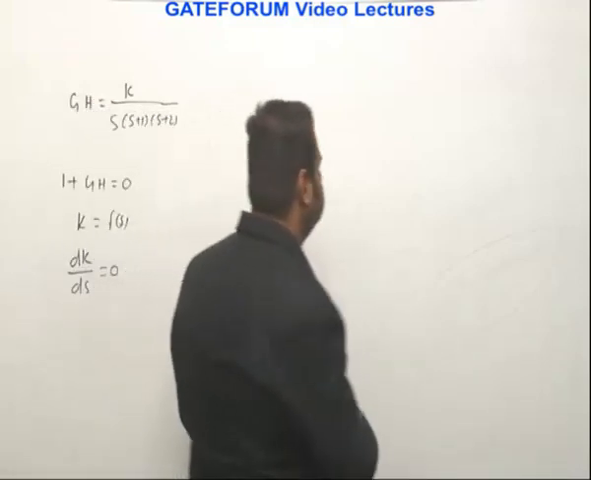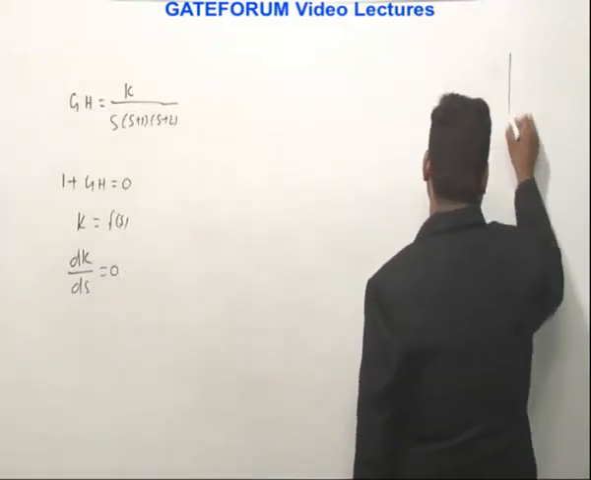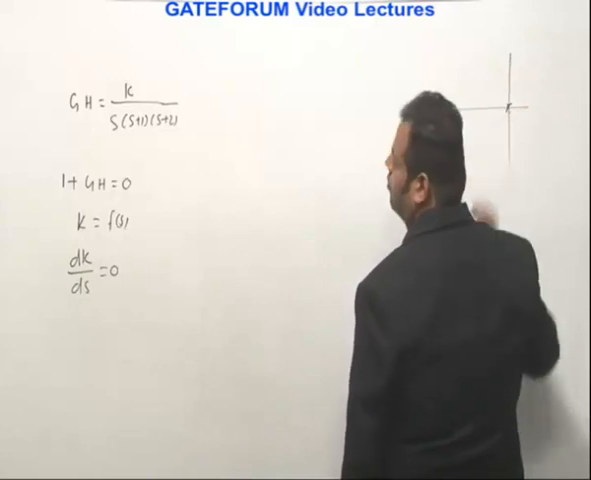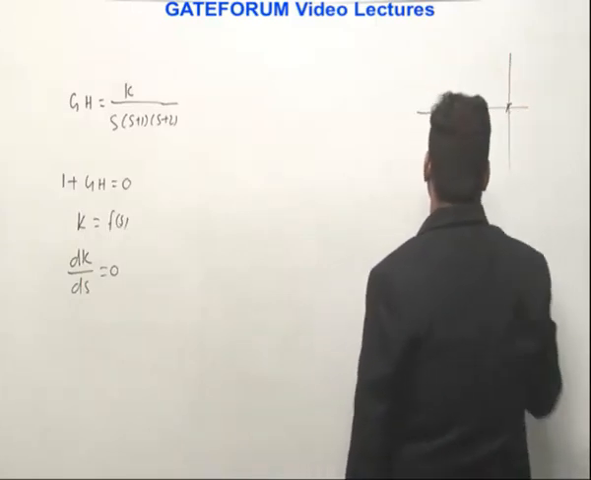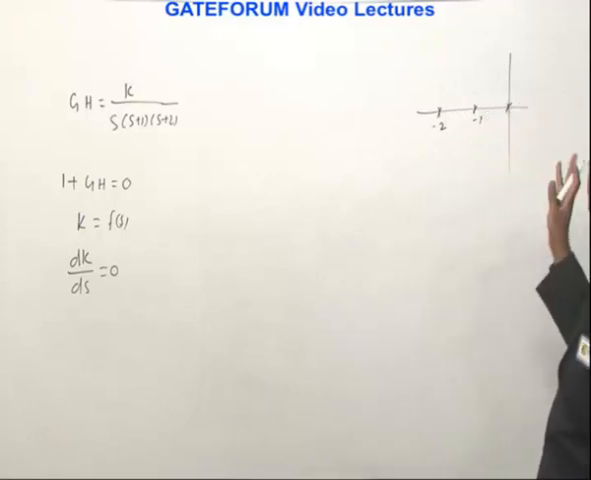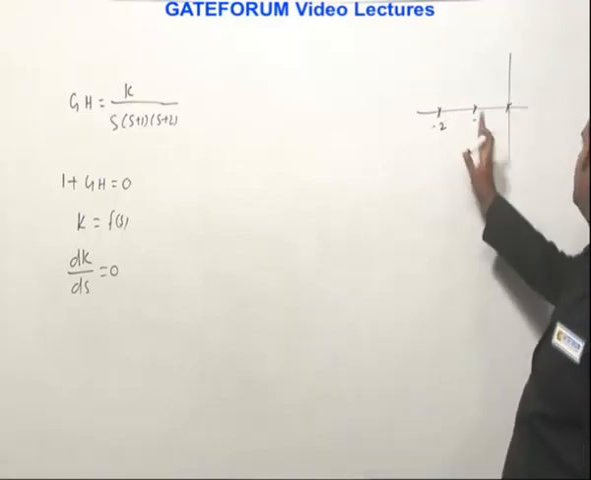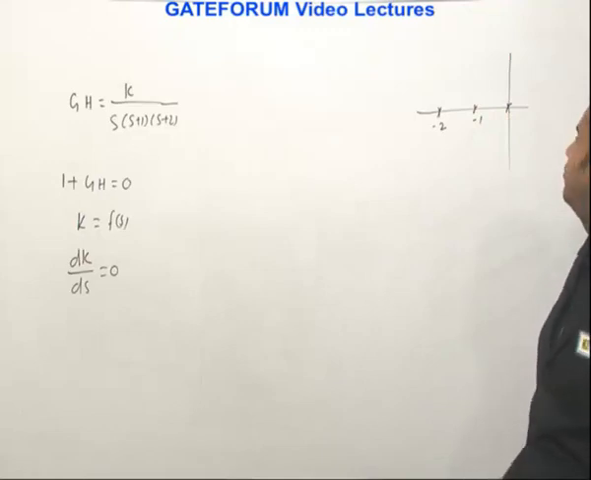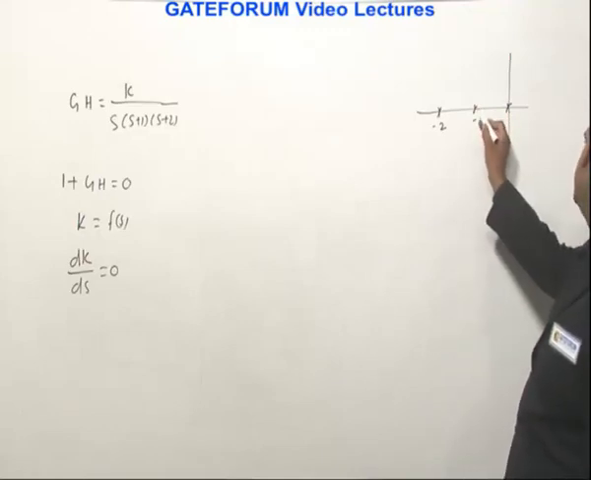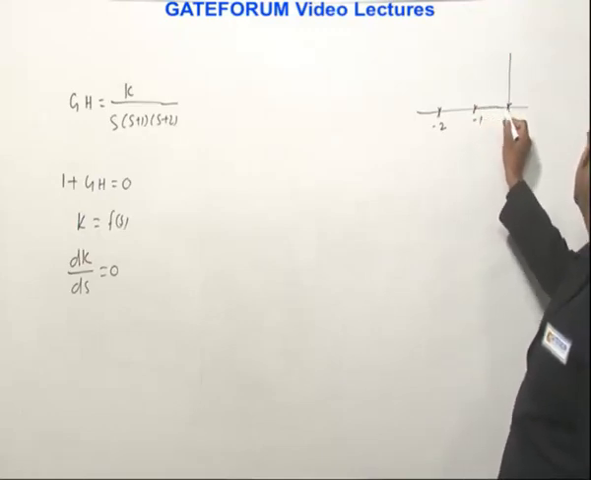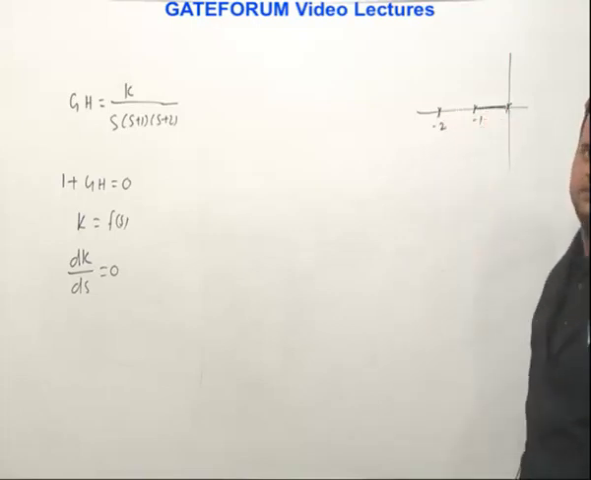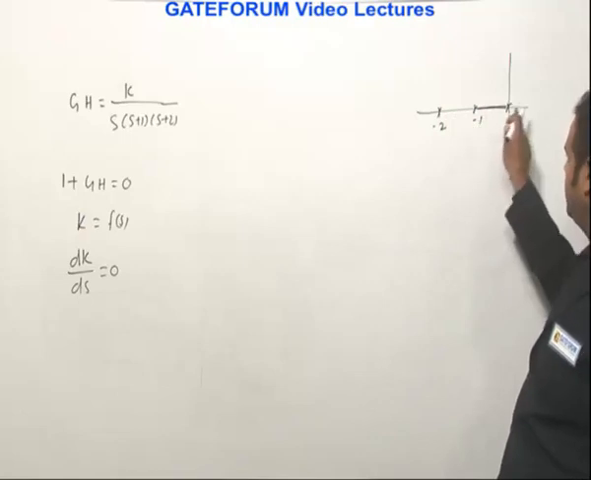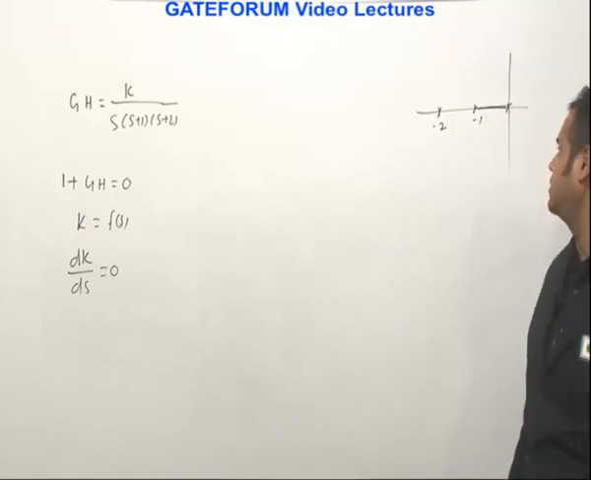Okay, so let's see. If I plot the poles, one pole is at origin, one is at minus 1, one is at minus 2. So what are the conditions for root locus branches? To the right of that point, there should be an odd number of poles and zeros. Can this be a root locus branch? Yes, because to the right of this, only one pole is there. Can this be a root locus branch? No, because if I see here, an even number of poles are coming, so it's not correct.